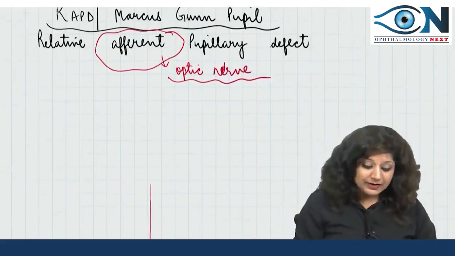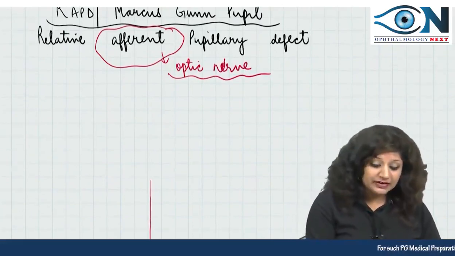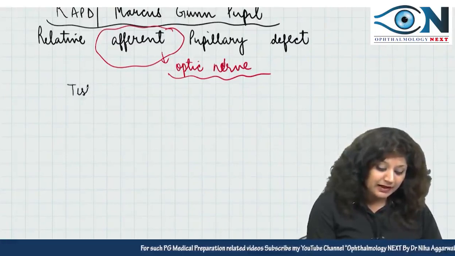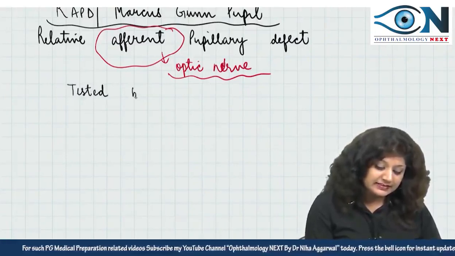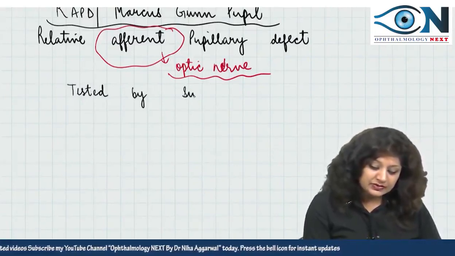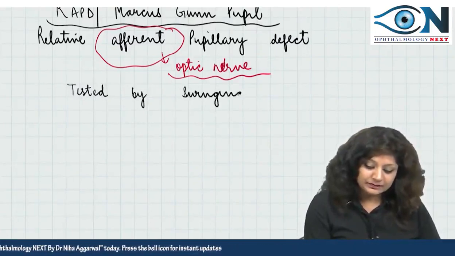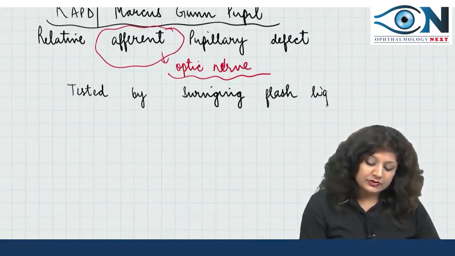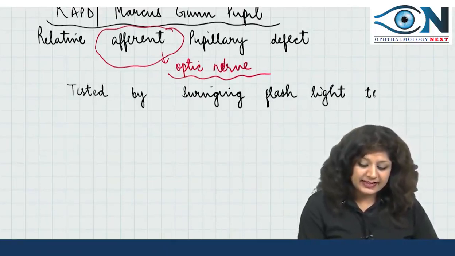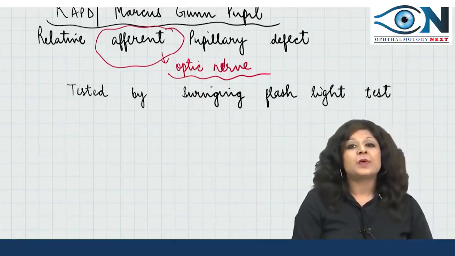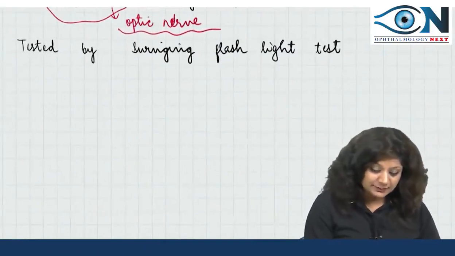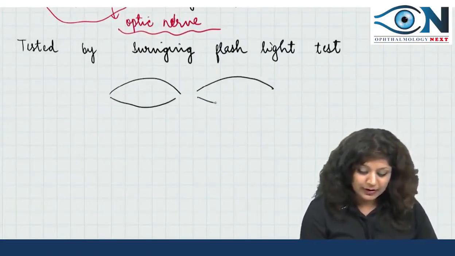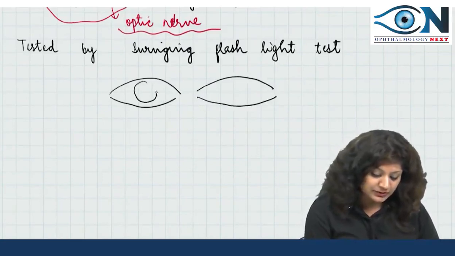Now what will happen in this RAPD or the Marcus-Gunn pupil? This is tested by the swinging flashlight test. Now what is the swinging flashlight test? Suppose these are the eyes where pupils are showing you normal because there is no stimulus here.